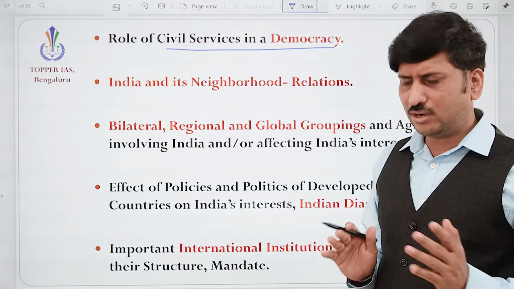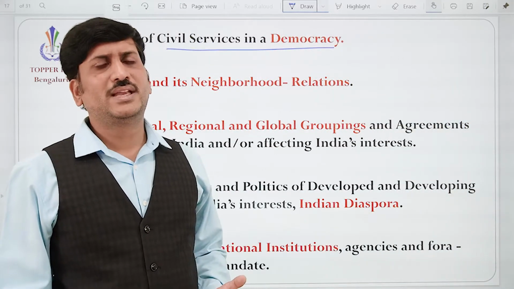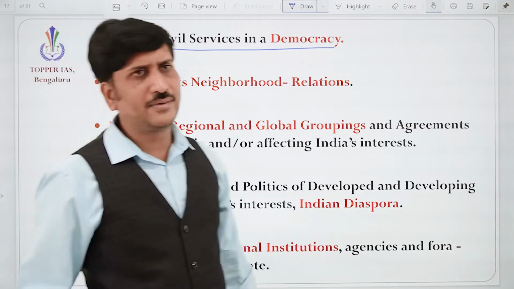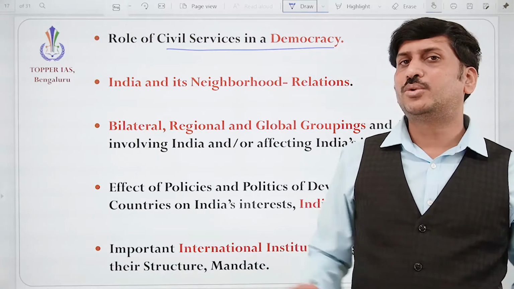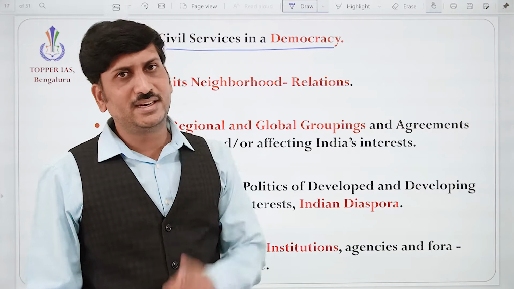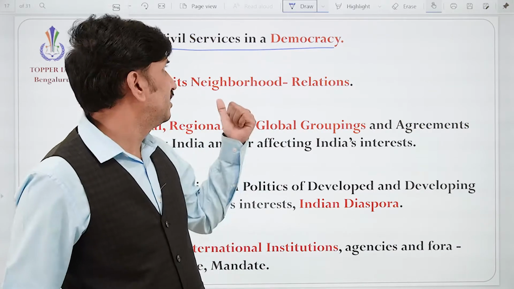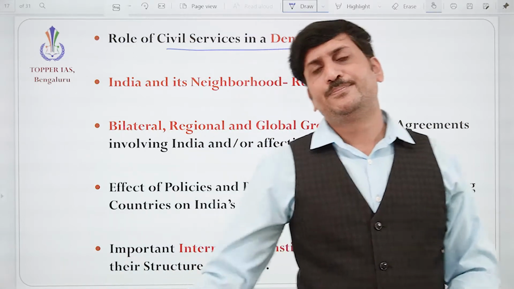We know that a lot of problems have happened with the civil services, and there is a nexus. We can see how the ministers and the civil servants are doing. But it has given its own contribution. How Patel has united India, and he said that it is the steel frame of India. Civil service is playing a bigger role in ensuring the rights of the people in India.